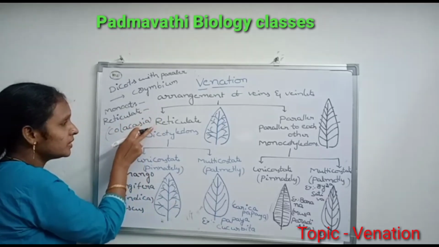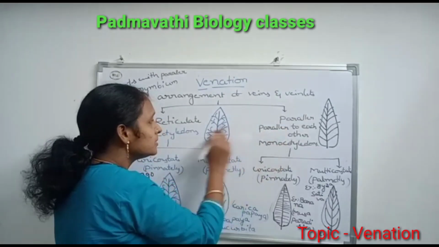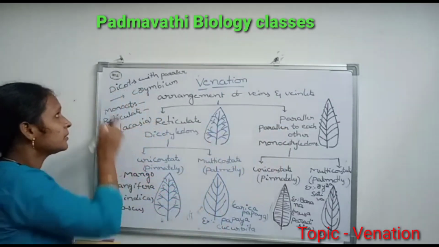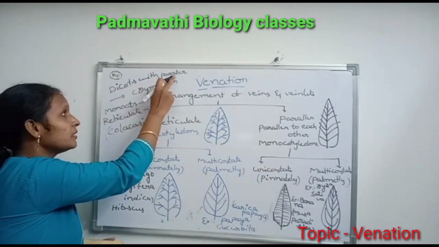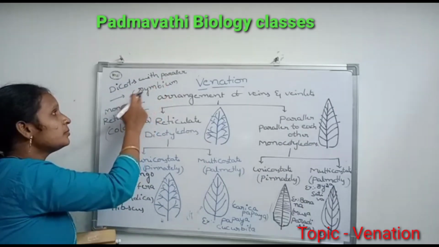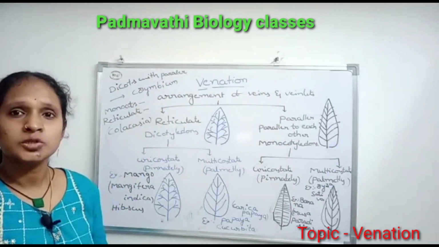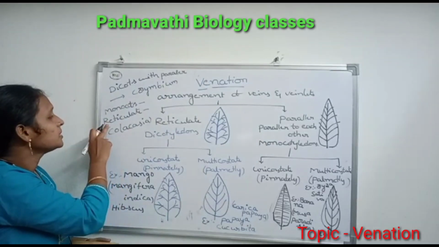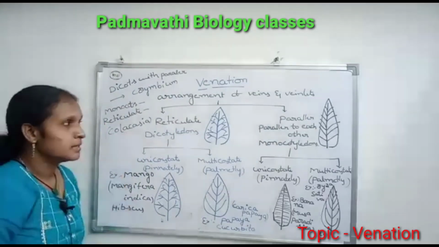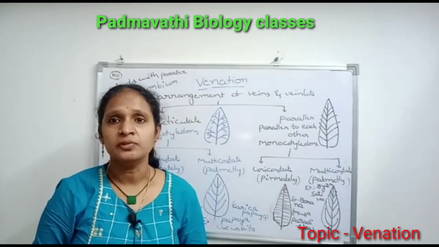Actually, reticulate venation is common in dicots and parallel venation is common in monocots. These have some exceptions. Some dicot plants show parallel venation, example, Corymbium. In the same way, monocots also show reticulate venation, example, Colocasia. In this video, we completed venation and types of venation.